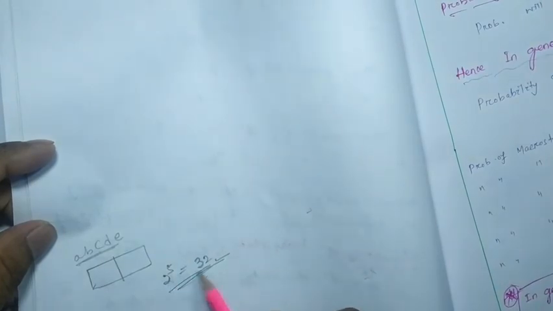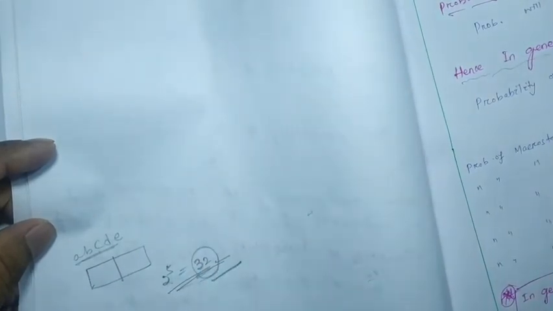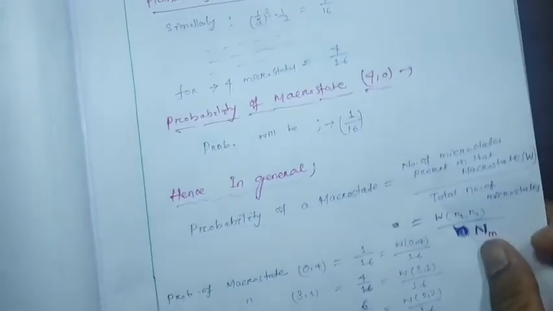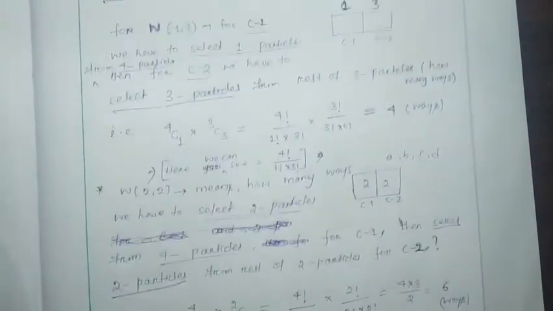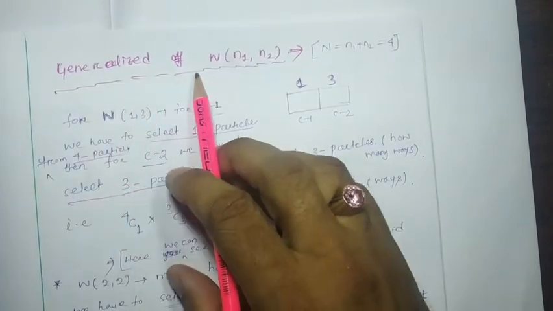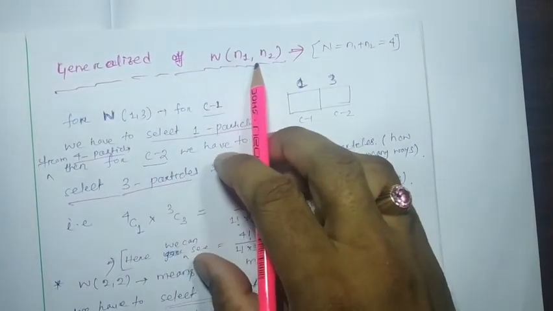So if we are going to consider 5 particles, A, B, C, D, and 2 compartments, then 2 to the 5, that is 32 microstates, we are going to get. Okay, so another example we are going to discuss in our next section. You just wait. So the generalized W n1 n2.